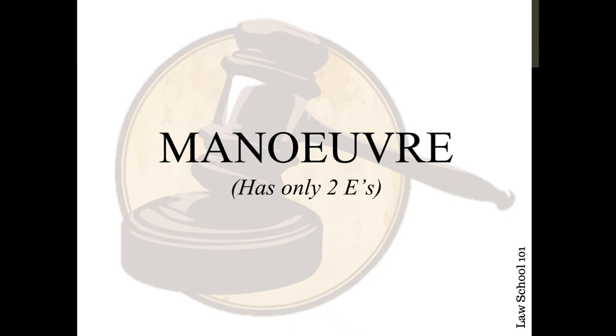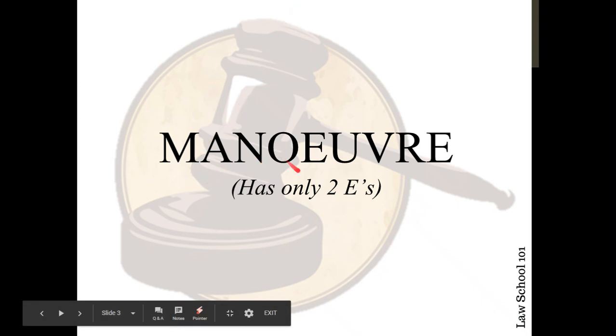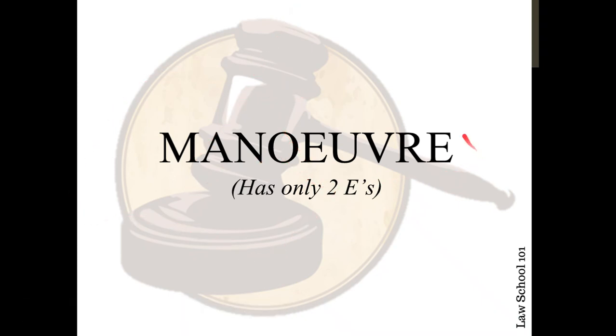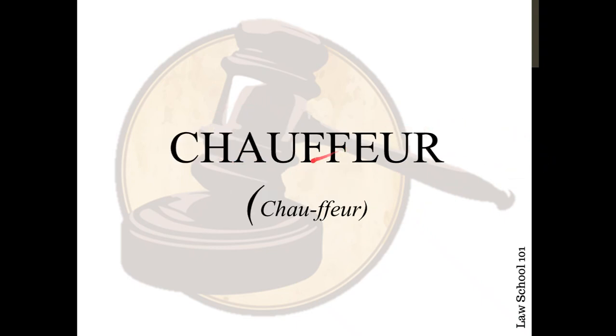The next word, maneuver. The most confusing part of this word is the second part. So it's important that you divide the word here. Just divide it into M-A-N-O-E, that becomes the first part, and U-V-R-E forms the second part of the word. The next one, chauffeur. Just divide the word into 2 parts. C-H-A-U-F-F-E-U-R will become the word.